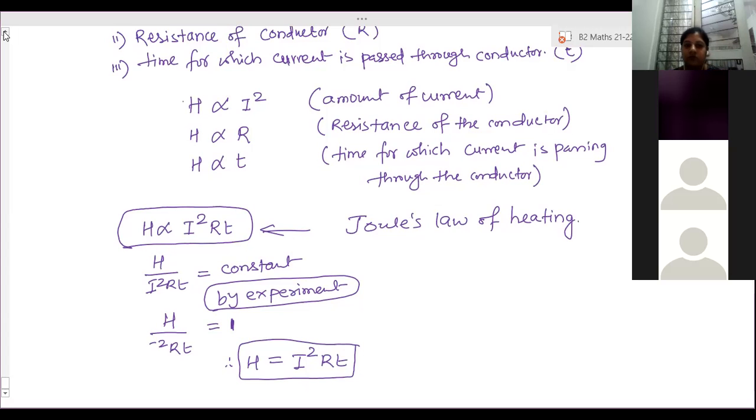Ma'am, here, if by mistake we write a capital T instead of small t, it'll become wrong, right? Yes, it will become wrong, because capital T is temperature. Okay, ma'am.